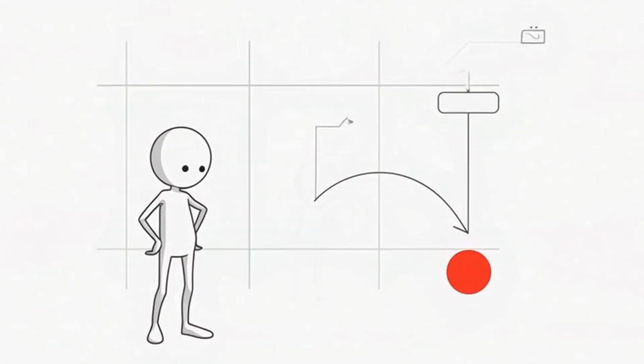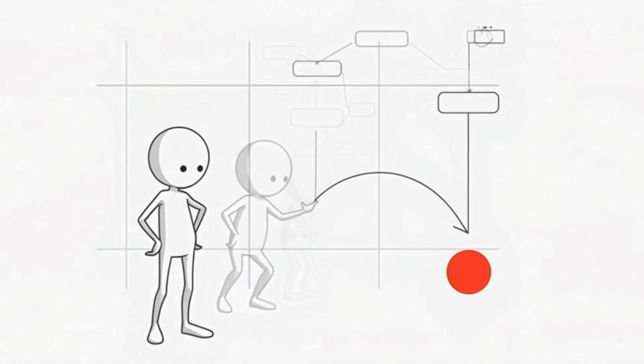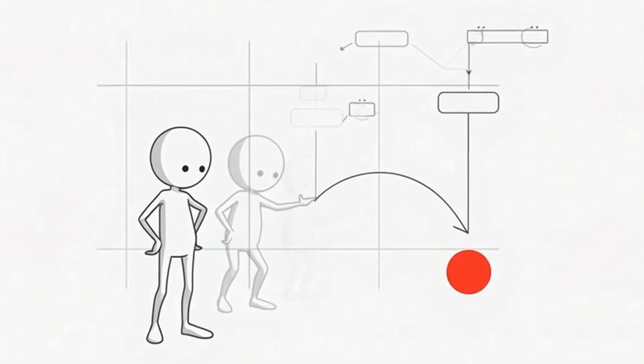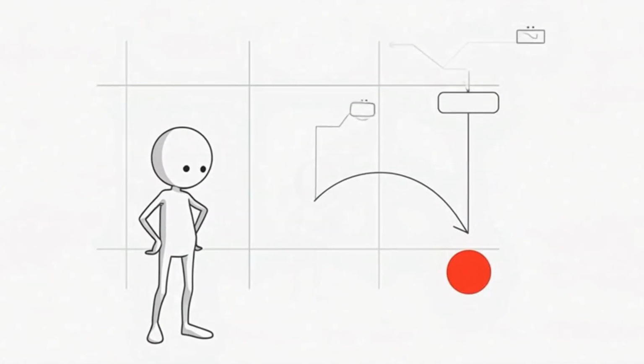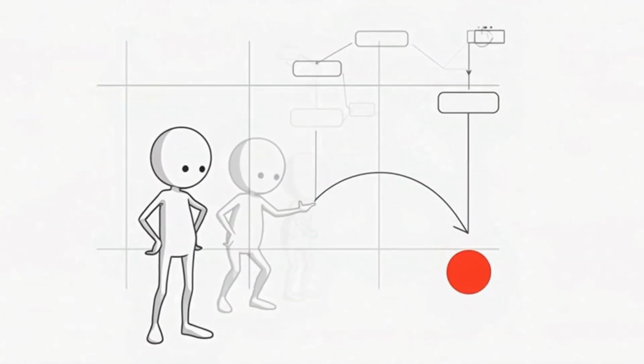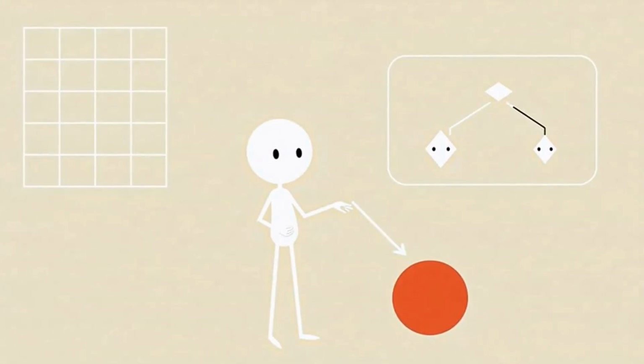Copying the outer shell of a breakout video ignores the invisible scaffolding underneath, the interlocking microsystems that convert curiosity into compulsion and compulsion into extended watch time. Breakout channels do not succeed because they look like last season's hit. They succeed because they reverse engineered the mechanics of attention and reassembled those pieces into a structure the algorithm has